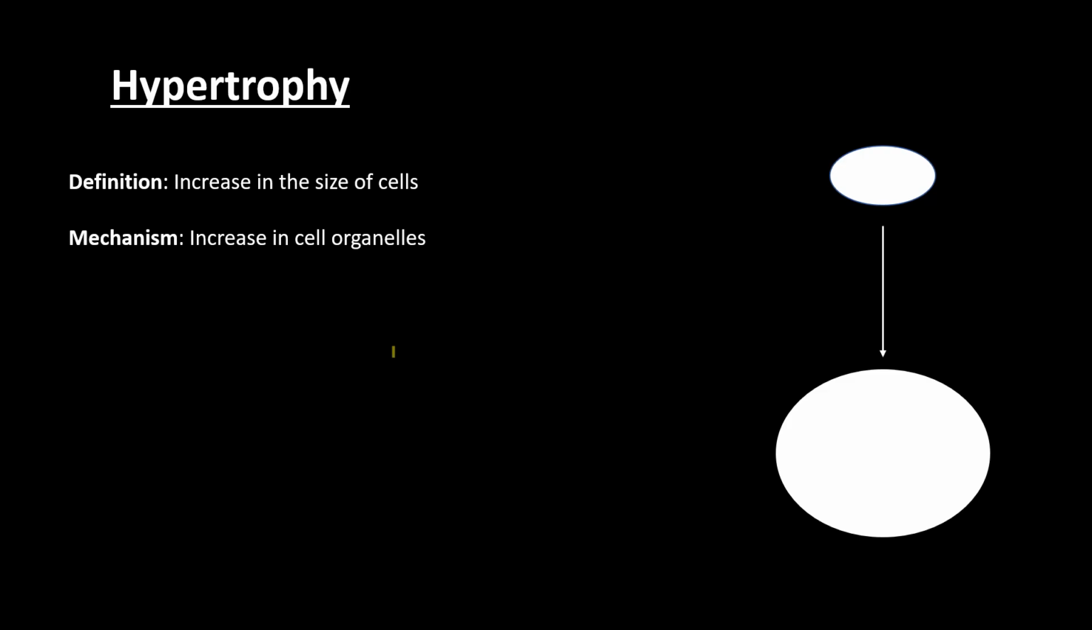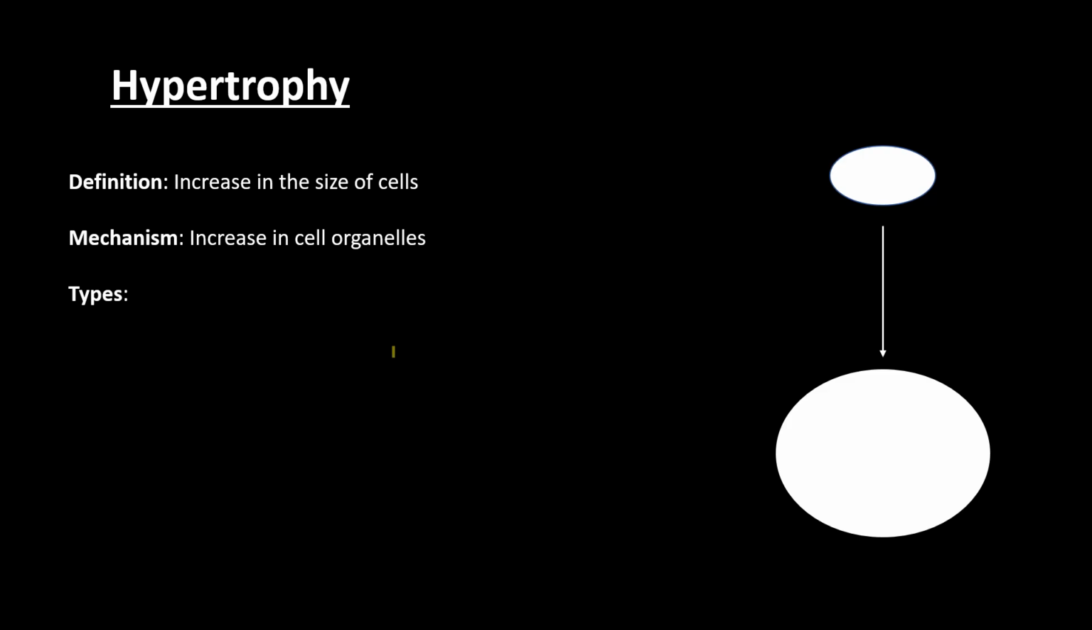This is the result of hypertrophy. So when those organelles that are found inside the cell enlarge or increase in number, they cause the cell to get bigger. They cause the cell to enlarge. Hence, the process of hypertrophy taking place. So the mechanism of hypertrophy is increase in cell organelles.